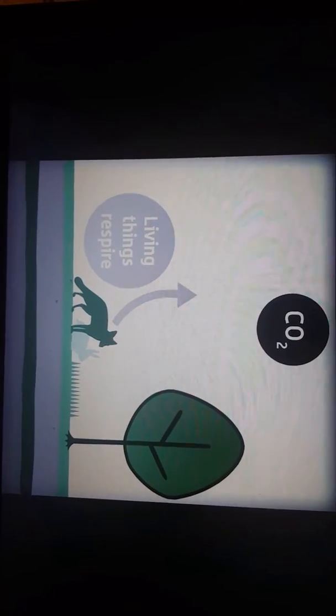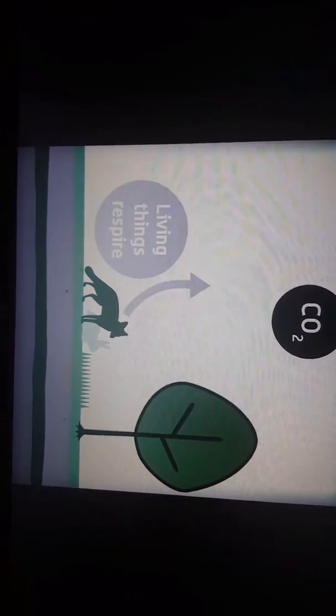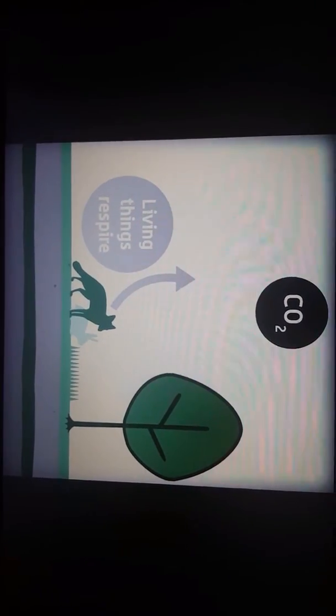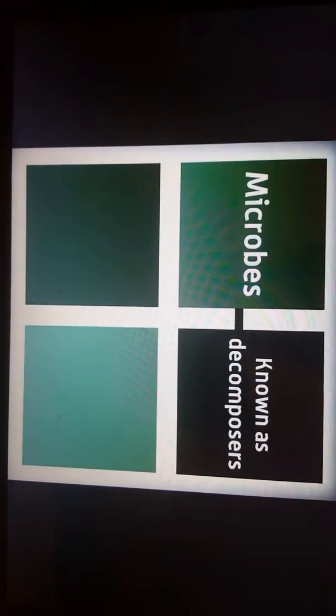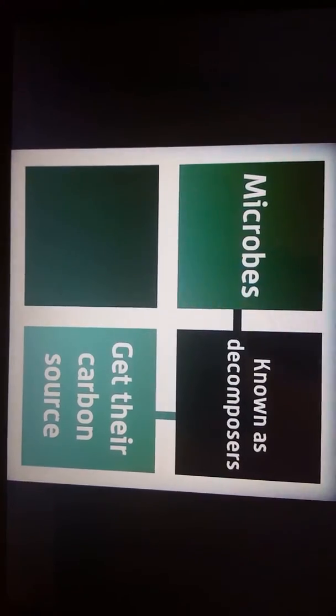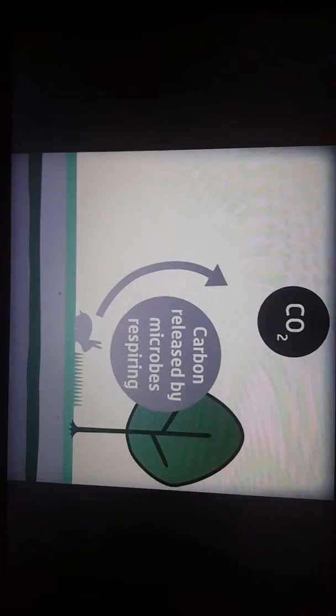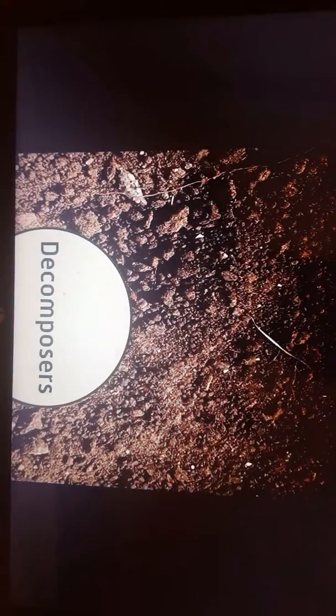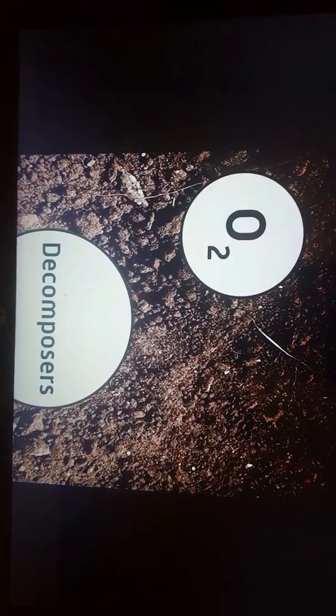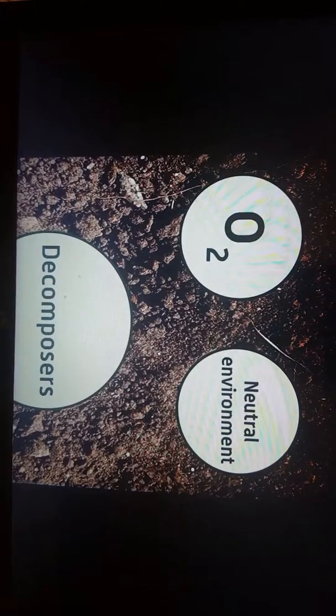Carbon dioxide is also produced whenever a living organism respires. Plants respire, as do animals and microbes. Microbes known as decomposers get their source of carbon from the remains of dead organisms or their feces and urine. Whenever a living thing dies, it decays and its store of carbon is again released to the atmosphere by microbes respiring.